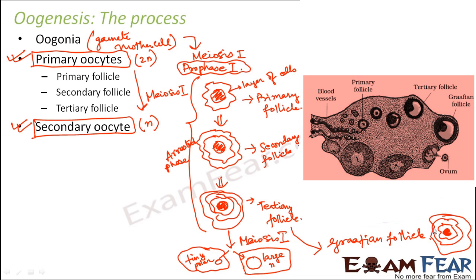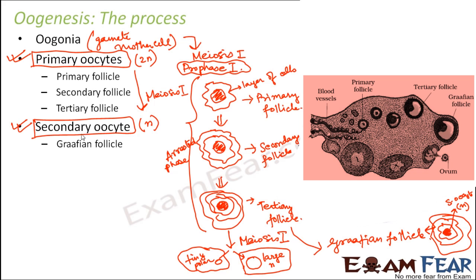So outside, the entire structure is a Graafian follicle, and inside you have a secondary oocyte which is haploid, correct? So this is our final structure. Now what happens is that this matured Graafian follicle will rupture and the secondary oocyte will be released out.